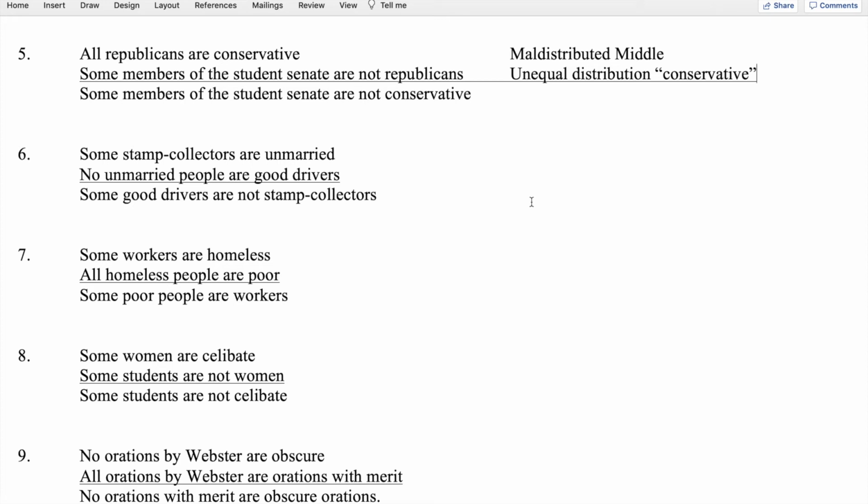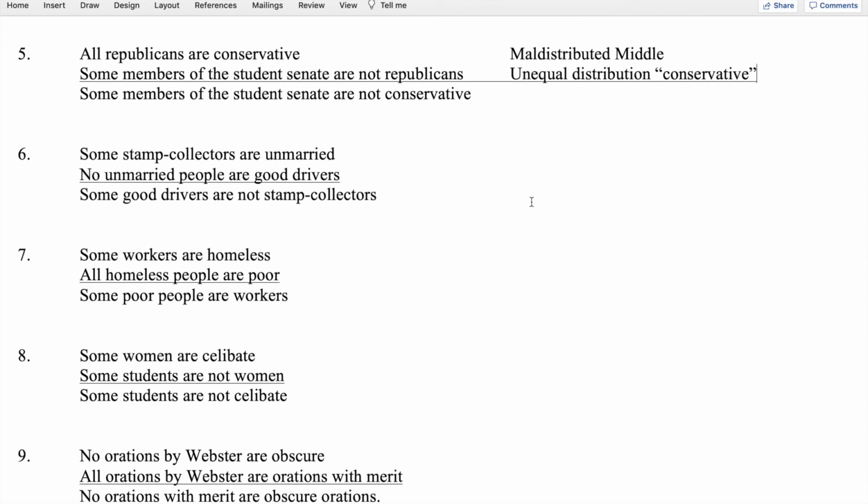We look at the distribution scheme, and in the first premise we have a subject term and a predicate term that are not distributed. In the second premise, we have a subject term and a predicate term, both of which are distributed. And then in the conclusion, we have a subject term that's not distributed, it's subject of a particular, but a predicate term that is distributed because it's predicate of a negative.